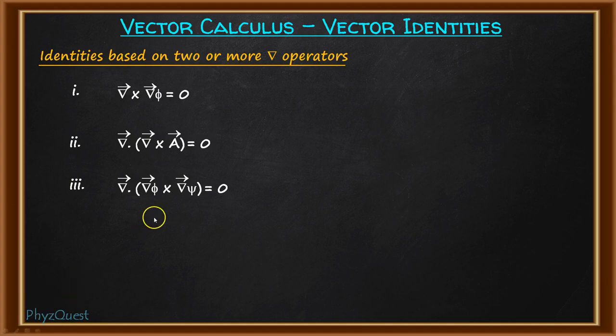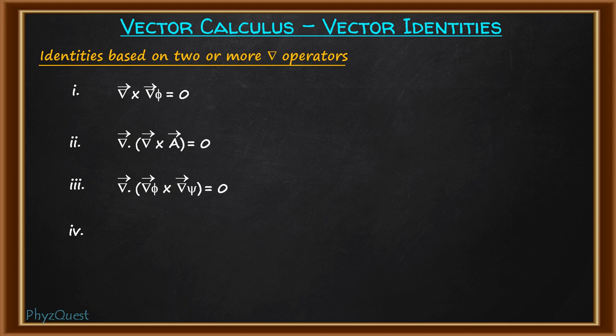But here we have two separate scalar functions, phi and psi, and their gradients are taken. The cross product of the gradients shows a direction perpendicular to both gradients. So when divergence is taken of that cross product, because of the perpendicular nature, the result will always be equal to 0.